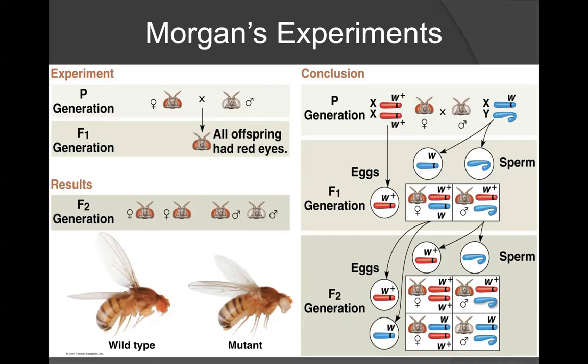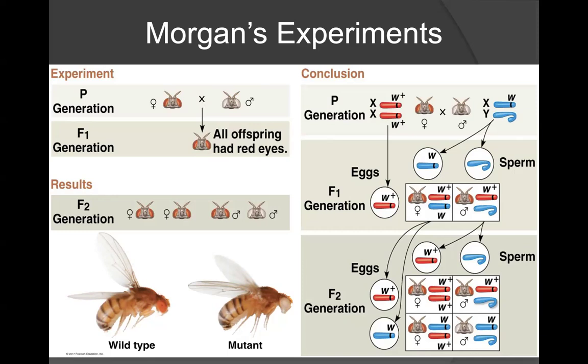If we take a look at the F2 generation, we have to consider what kind of gametes the F1 generation could produce. The females in this case have 2 potential gametes. Half of their gametes would have the X chromosome with the wild-type allele, and the other half of the gametes would contain the X chromosome with the mutant allele.